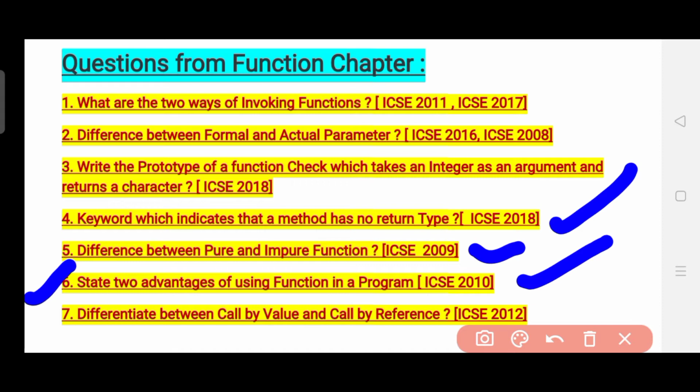Next, the seventh question is: differentiate between call by value and call by reference. It has been asked specifically in the year 2012, and it is an important question. I think that you have learned programming also, and how to use call by value and call by reference. So prepare this question from the function chapter, and now let's move ahead.